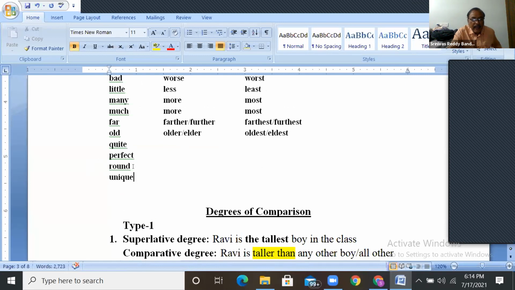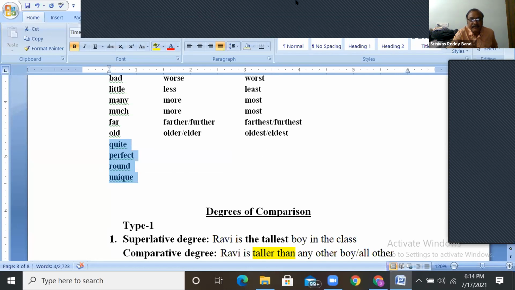Is it clear? These adjectives don't have any comparative and superlative forms. Quite means complete only. So you can't say more complete and most complete. You can't say more quite, most quite. You can't say more perfect, most perfect. Because perfect itself is 100%.